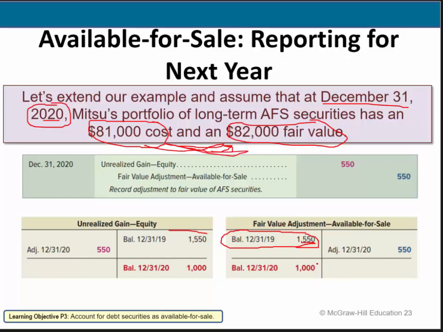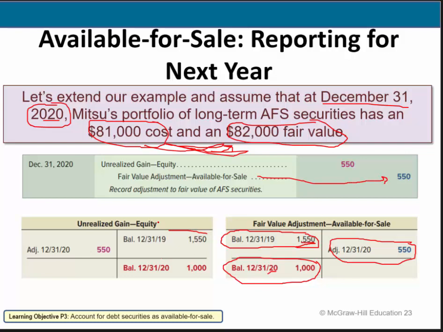So what it should have at 2020 is a $1,000 balance. So what do we have to do to bring this beginning balance to the desired ending balance, or the needed ending balance? Well, we have to credit fair value adjustment for 550.